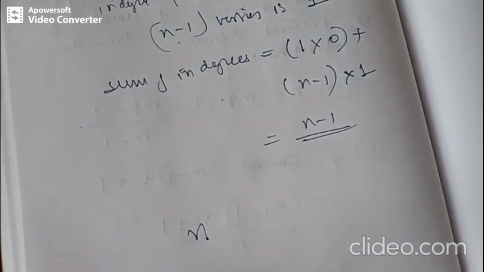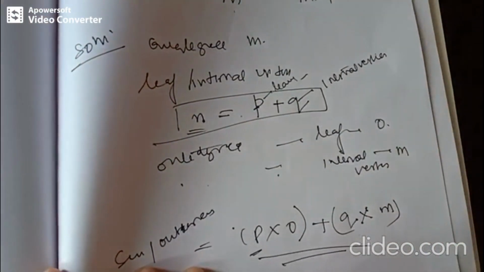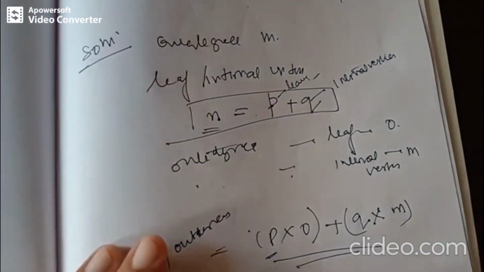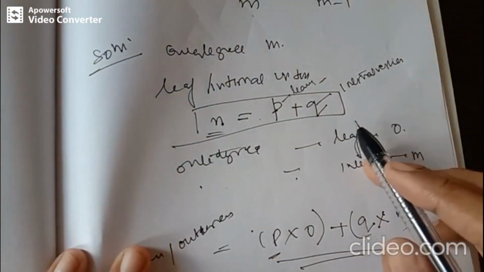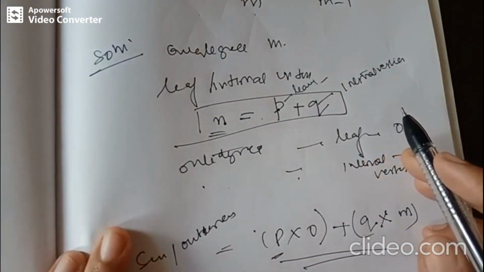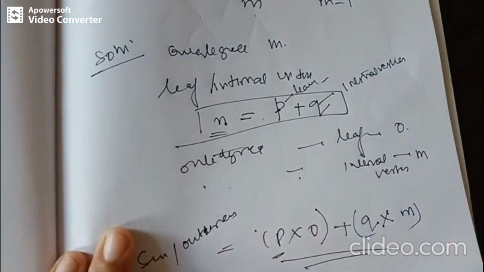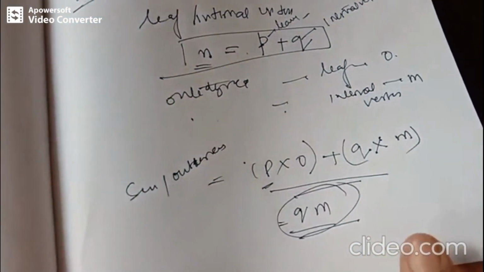What we get from this theorem is qm, right? According to the theorem of digraphs, the two sums must be equal, that is qm and qm plus n minus 1.